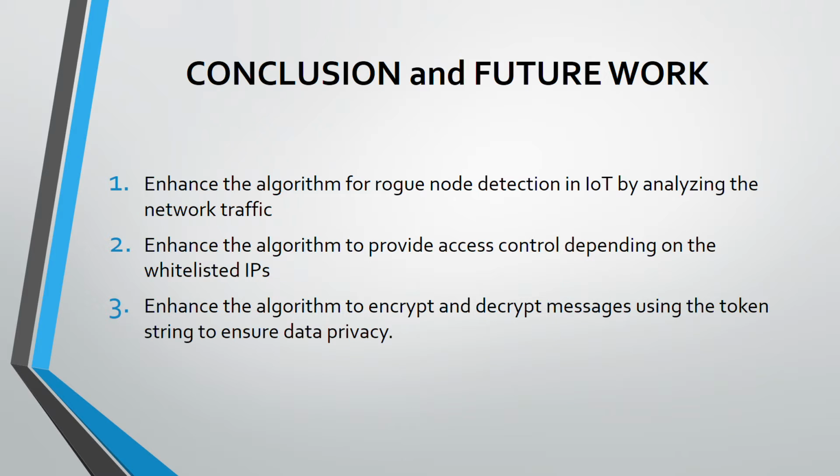Now let us see some of the conclusion and future works. We can enhance this algorithm for rogue node detection by analyzing the network traffic. We can also enhance this algorithm to provide access control depending on the whitelisted IPs, and to encrypt and decrypt messages using a token string, which is generated using a concatenation of many unique IDs to ensure data privacy.